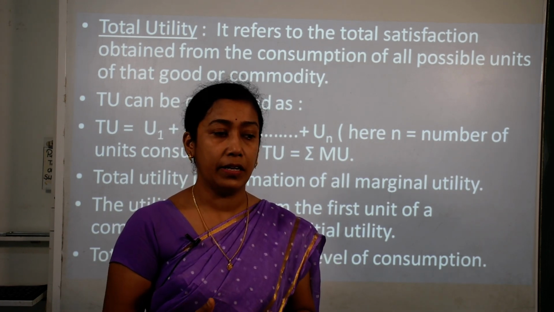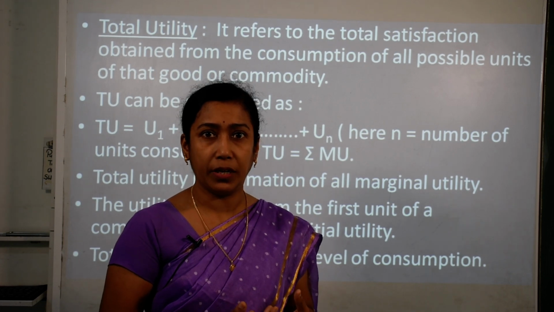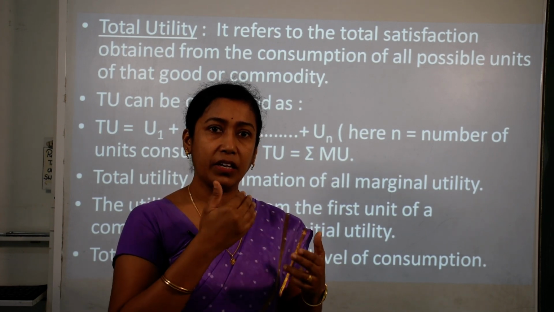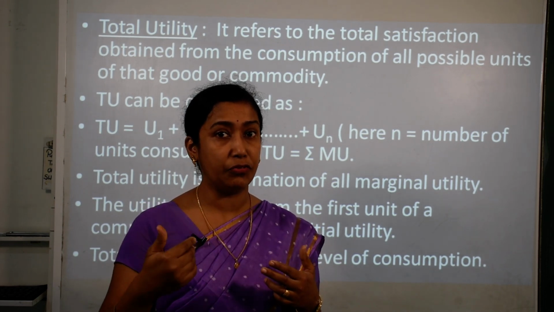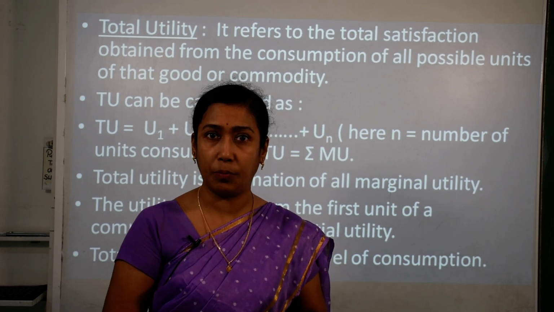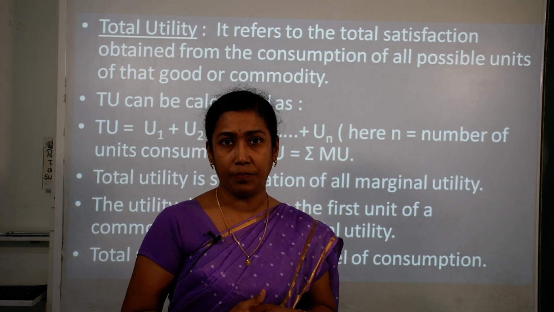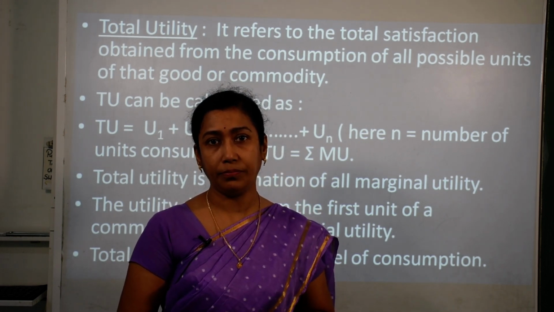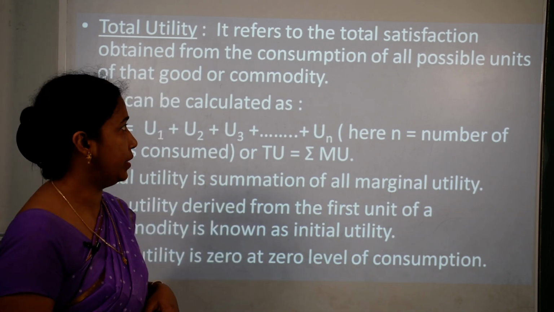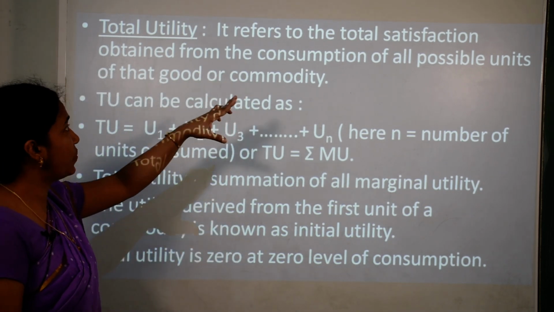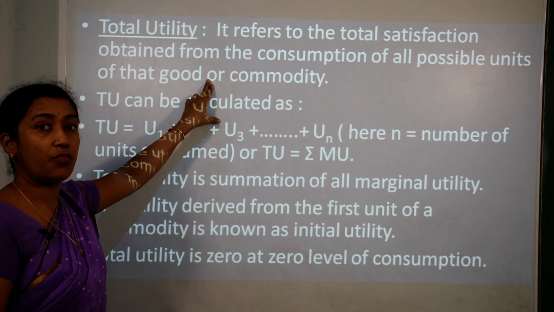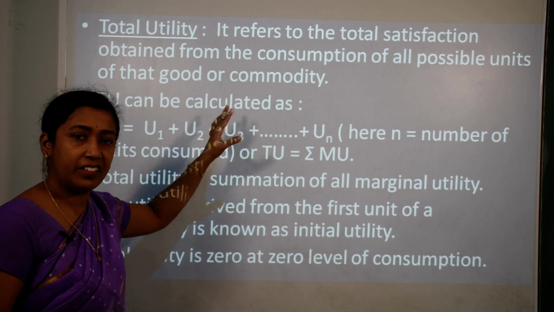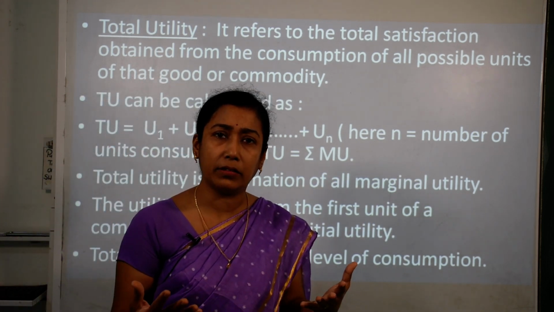Say for example, if I say that I am fond of eating apples. So if I have 7 apples or 5 apples in my hand, and I am consuming one apple, then second, then third, then 4 and 5, total 5 apples, what kind of satisfaction am I getting? That is my total satisfaction after consumption of 5 units of apple. That will be called total utility. That is, it refers to total satisfaction obtained from the consumption of all the units of a particular good or commodity. It can be apple, it can be mangoes, it can be any other thing.